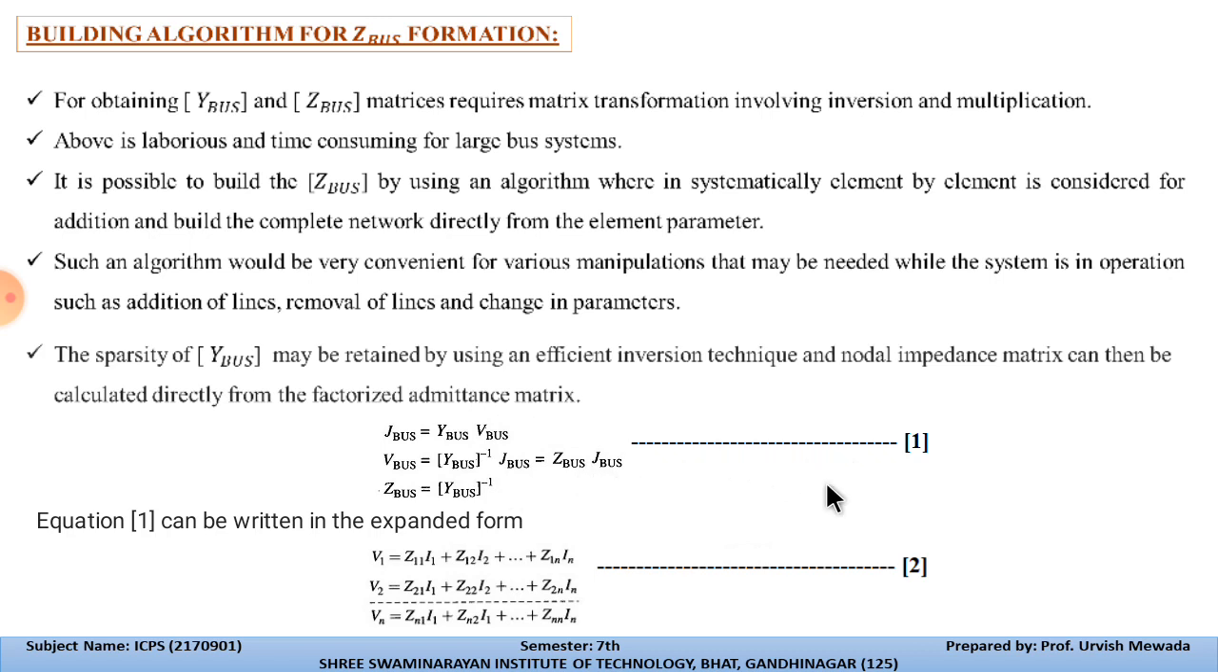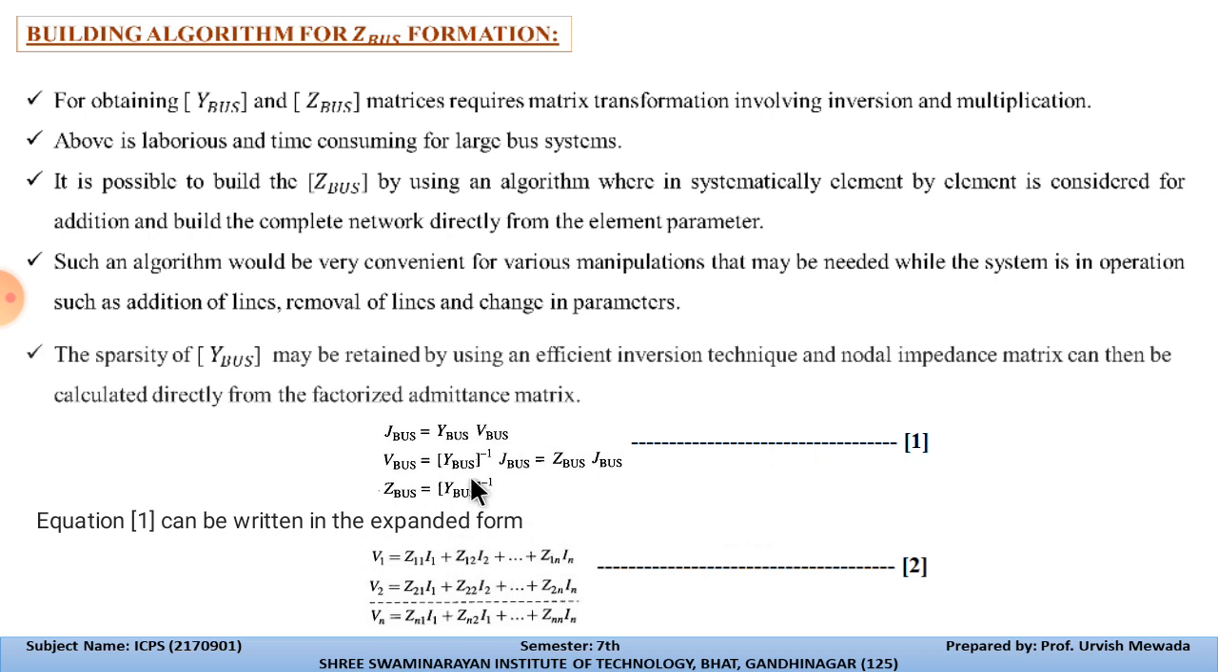So this is equation number one for our theory. Z bus is equal to Y bus inverse. So if we find the Y bus, from the Y bus we can take the inverse of that matrix and form the Z bus. So that is equation number one.